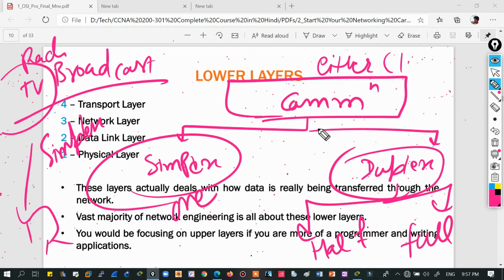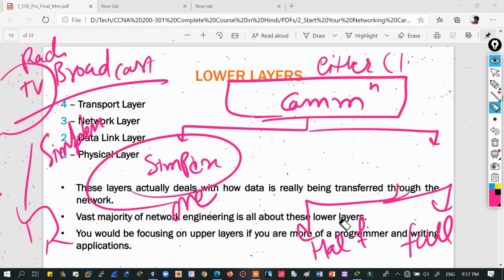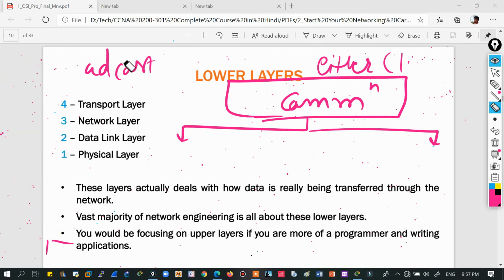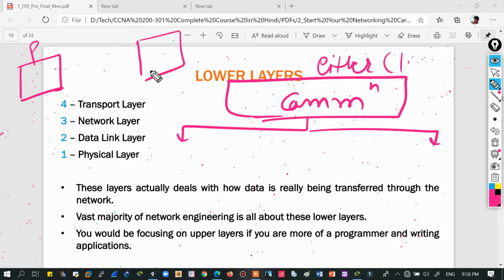Let me give you a clearer example. I'm not convinced with this one myself, so how can you be? For simplex, take the example of a printer and a scanner. For printing you need a separate device, and for scanning you need a separate device.